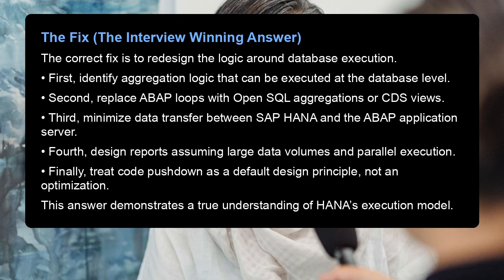The correct fix is to redesign the logic around database execution. First, identify aggregation logic that can be executed at the database level. Second, replace ABAP loops with open SQL aggregations or CDS views. Third, minimize data transfer between SAP HANA and the ABAP application server. Fourth, design reports assuming large data volumes and parallel execution. Finally, treat code pushdown as a default design principle, not an optimization. This answer demonstrates a true understanding of HANA's execution model.